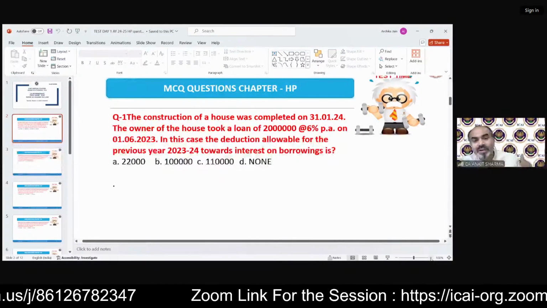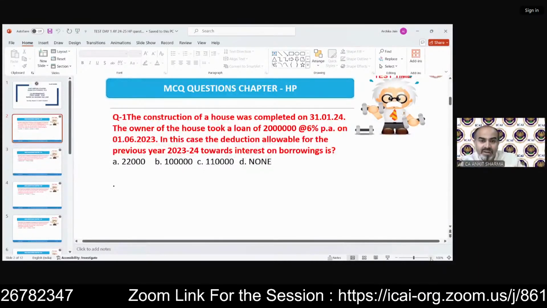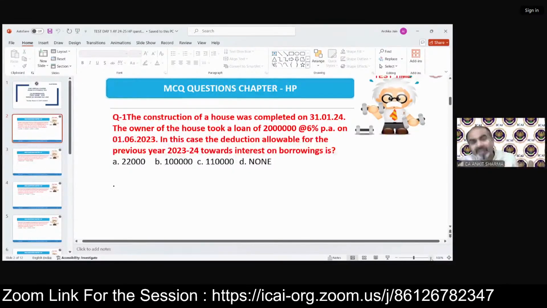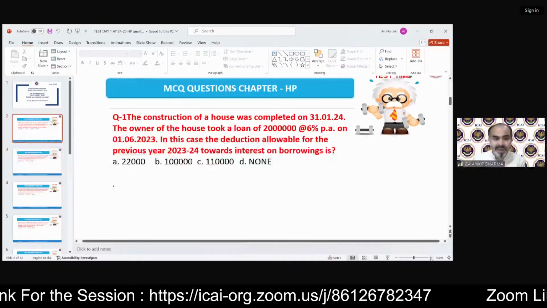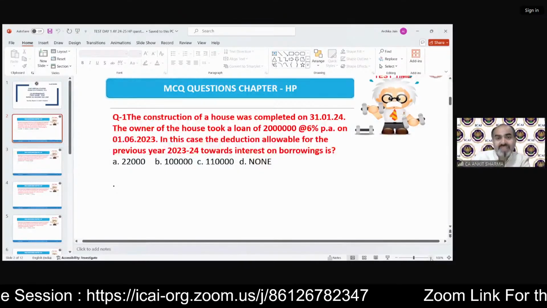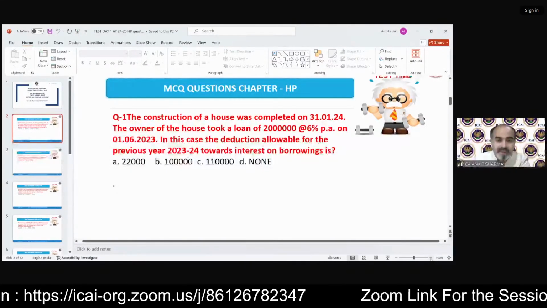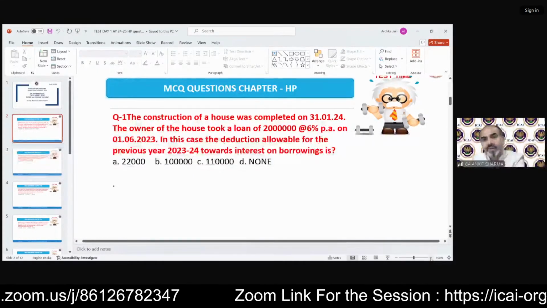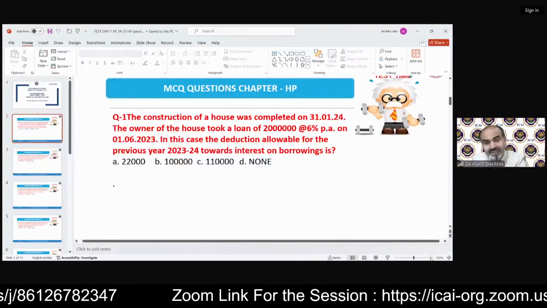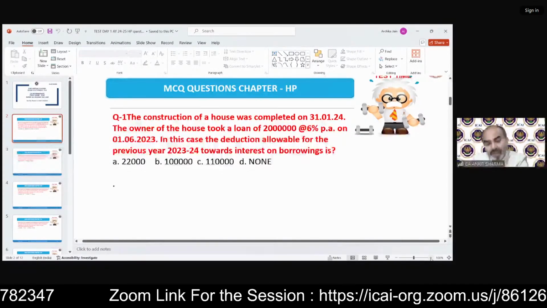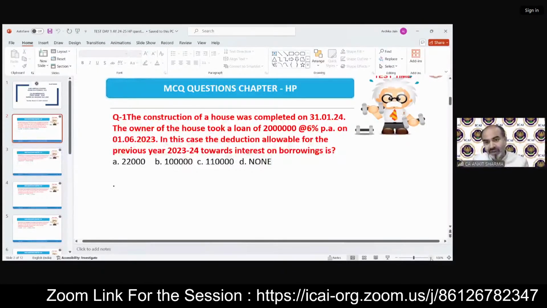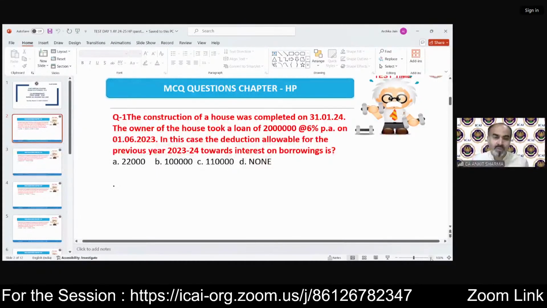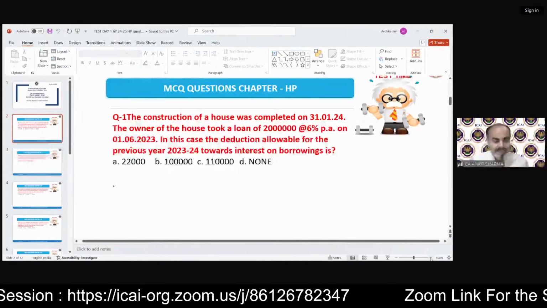And why is time money? Because the more time you take, the more time you will take to become a chartered accountant. So you will be late to become a chartered accountant, and of course that is a loss, monetary as well as in every way. So practice makes you solve a question as well as solve that question in a shorter time. That's the difference between these student categories. Ones who did not practice, able to solve. Ones who practiced, able to solve, but taking a longer time. Ones who have practiced, solve it, and take a shorter time. So who is going to be a CA soon? The first one, of course. So you need to be that first one. So please practice those questions.